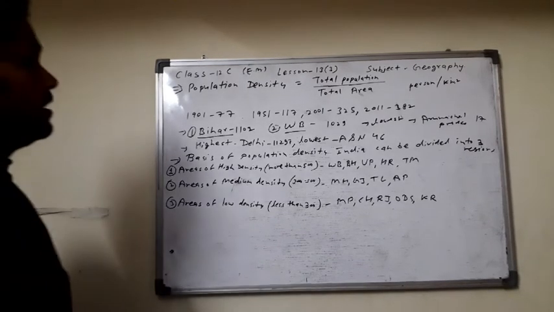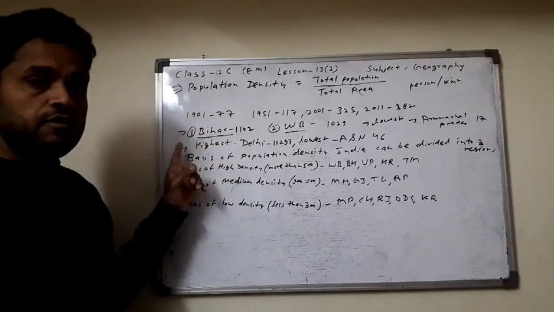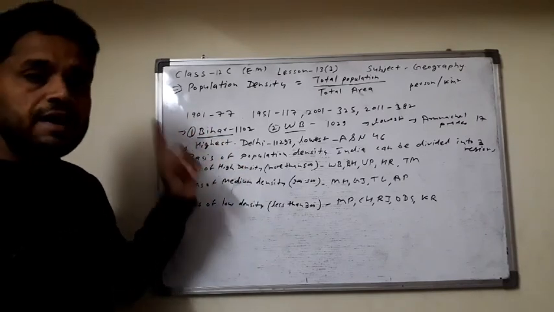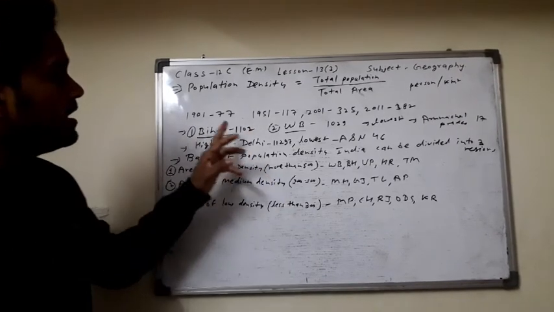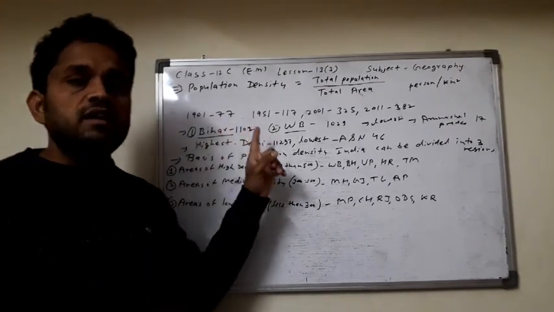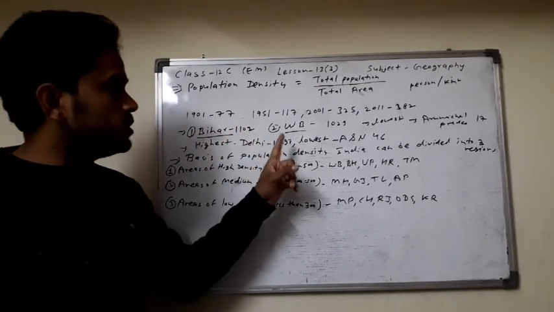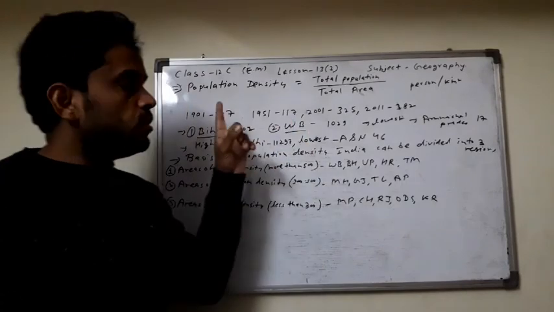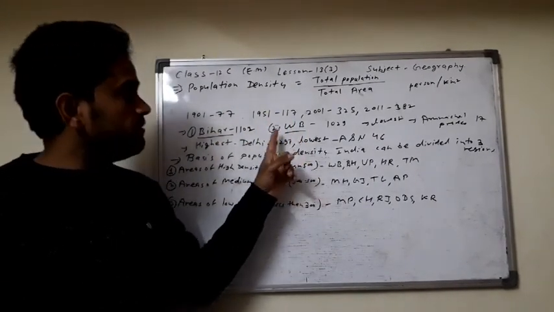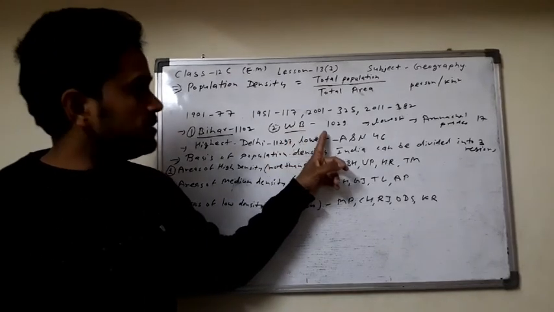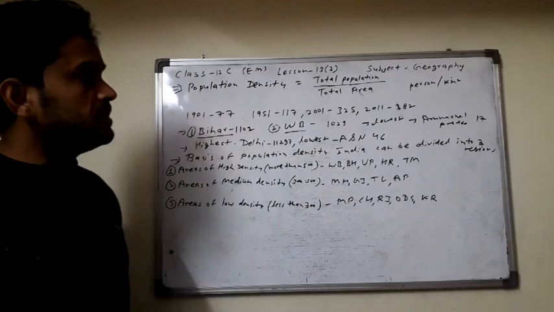Learn here: according to census 2011, the highest population density is found in Bihar, 1102 persons per square kilometer, and number 2 is West Bengal, with 1029 persons per square kilometer.